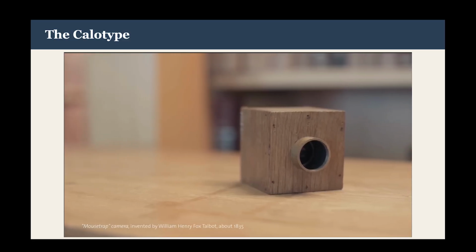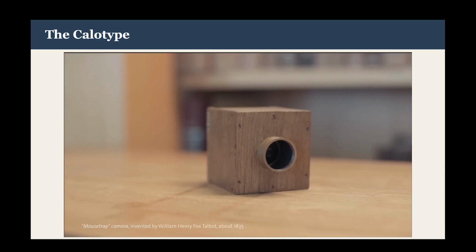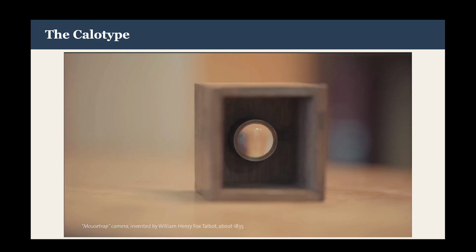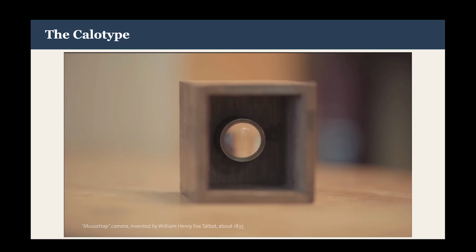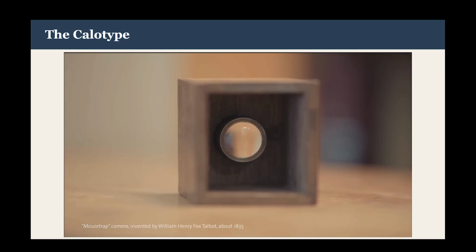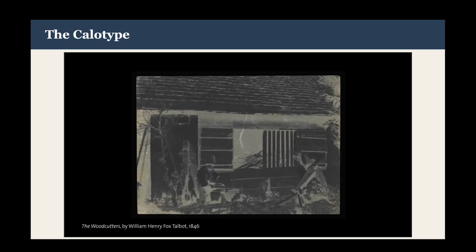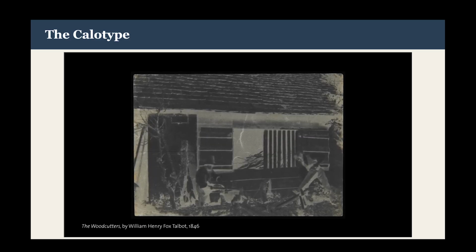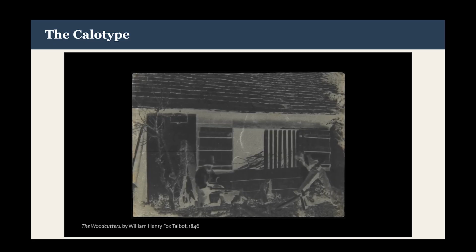Talbot went on to experiment with the process using homemade cameras. When he placed sensitized paper inside one of these, light reflecting off a subject traveled into the camera, making an image on the paper inside. Like photogenic drawings, the paper registered areas of light and dark in reverse, creating a negative.